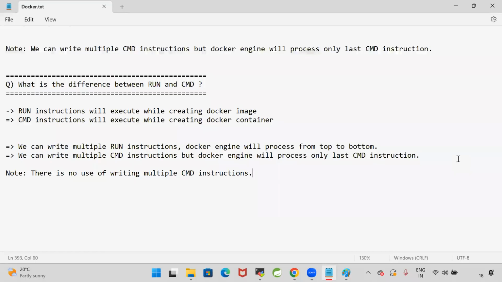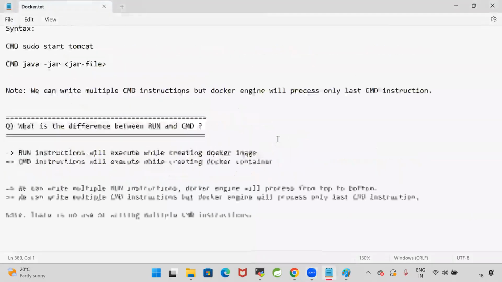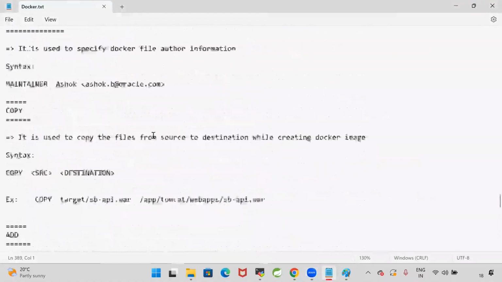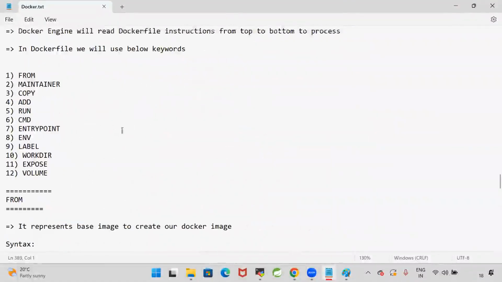Are you guys clear with my point? Yes. So how many keywords we understood as of now?